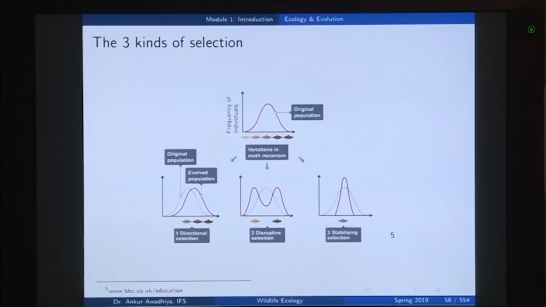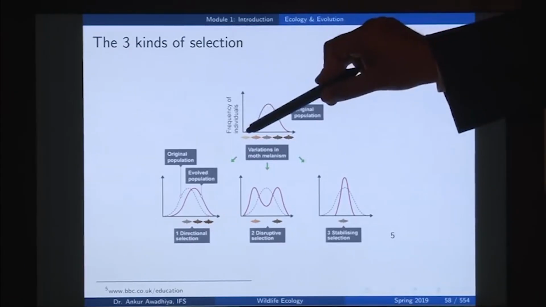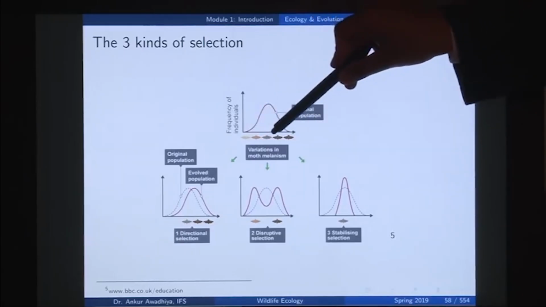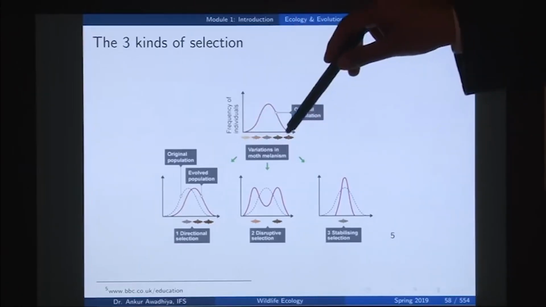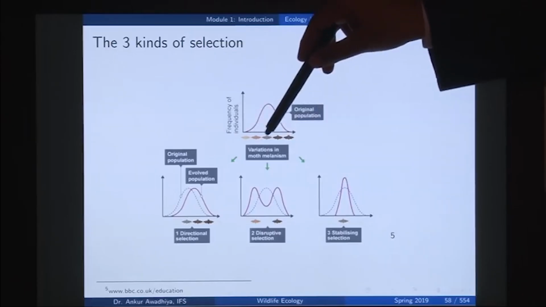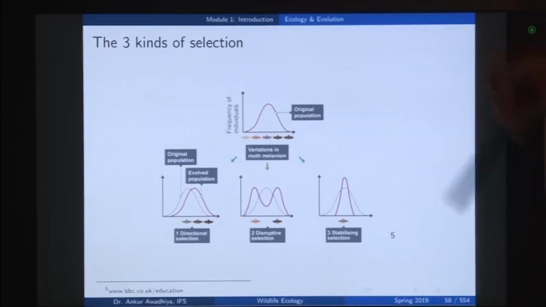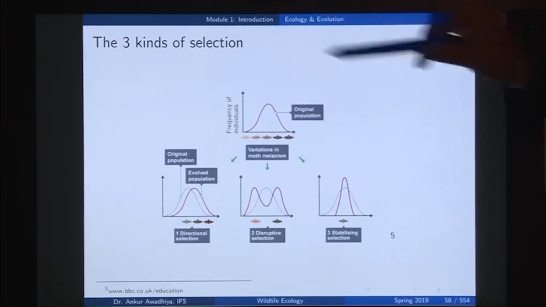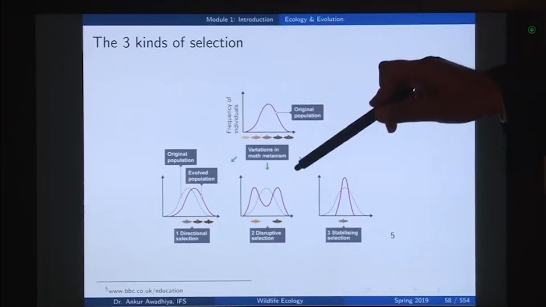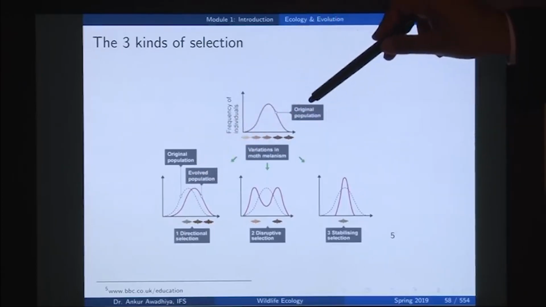We have three different kinds of selections which are called directional selection, stabilizing selection and disruptive selection. Now, in this example what we are observing is that here we have the frequency of individuals and here we have different colors that are present in the population. So, here we have an organism that is very light in color, here we have an organism that is very dark in color, and these are variations in between. Now, suppose the original population was something like this. So, the most preferred or the most fit organism was there in the center. Now, in the case of a directional selection, this curve would shift either to the right or to the left.